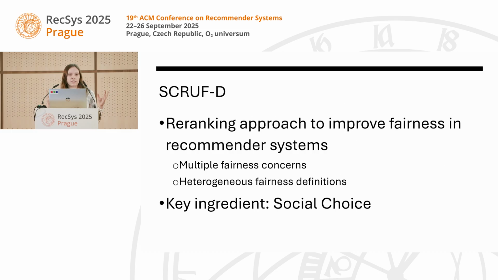So this paper introduces SCRUF-D. It's a re-ranking approach to improve fairness in recommender systems that allows for multiple fairness concerns and heterogeneous fairness definitions. The key ingredient here that we're using is social choice. That's what allows us to mediate between the different fairness concerns and agents that we have.